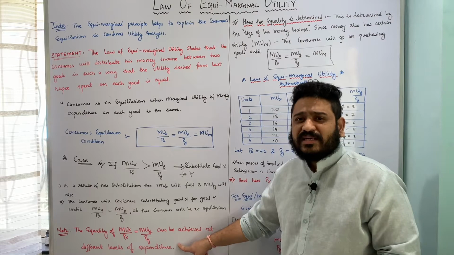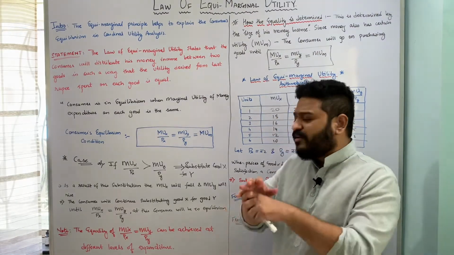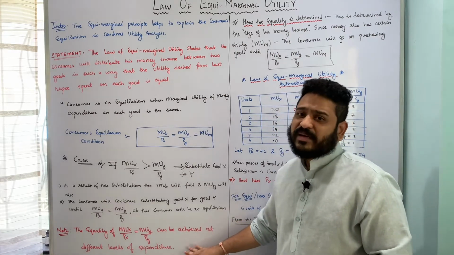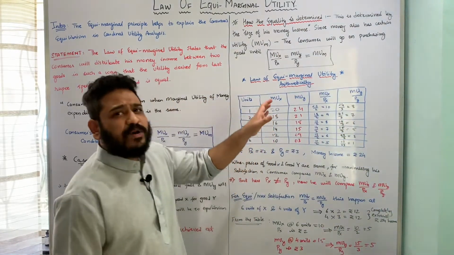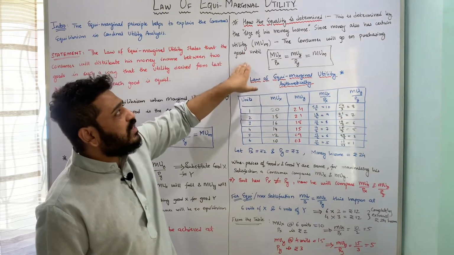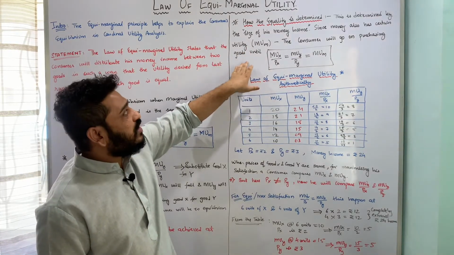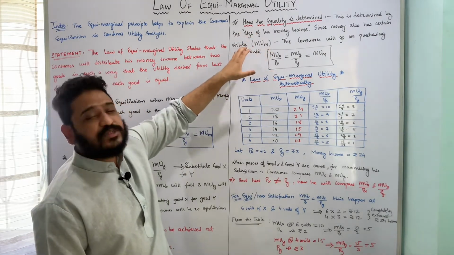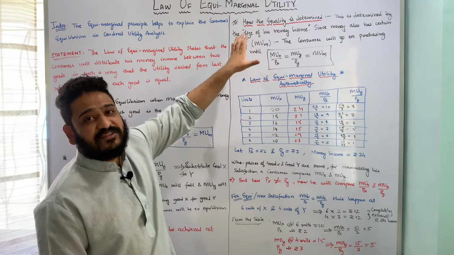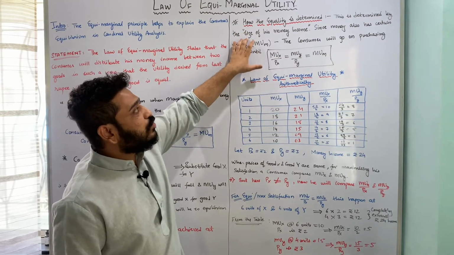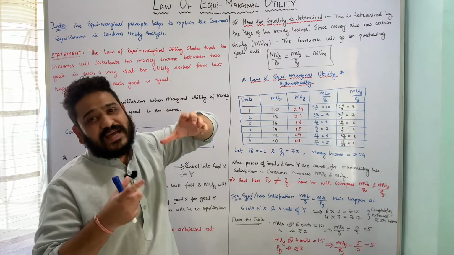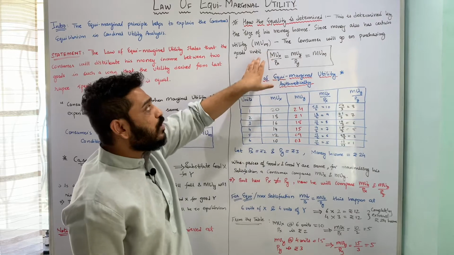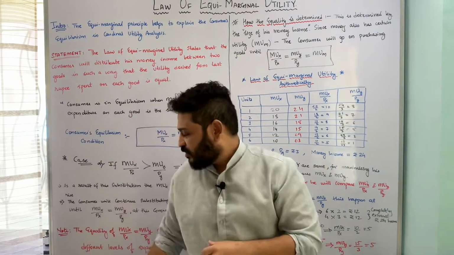The next question which arises is when this equality can be achieved. This equality can be achieved at different levels of expenditure. And how do you arrive at these different levels of expenditure? The equality is determined at a point wherein the size of the income which the consumer is going to spend is the determining factor. Since my money income also has certain utility, or the money which I am going to spend also has certain utility, I am going to achieve that equilibrium which I am talking about here.